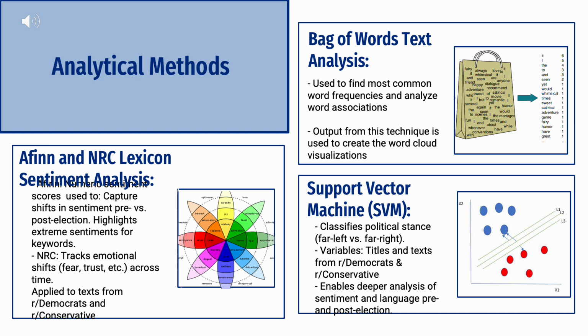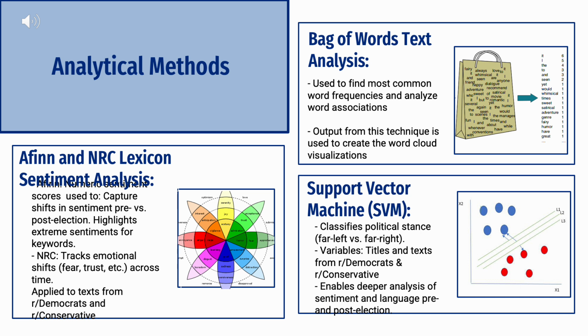The next method that we used was a support vector machine, an SVM, which was used to classify political stance for far left versus far right. And the variables were titles, texts from our Democrats and our conservative subreddits. And this let us look into a deeper analysis of sentiment and language, both pre and post-election, from each side of the political spectrum.